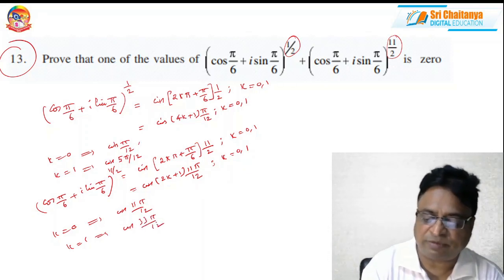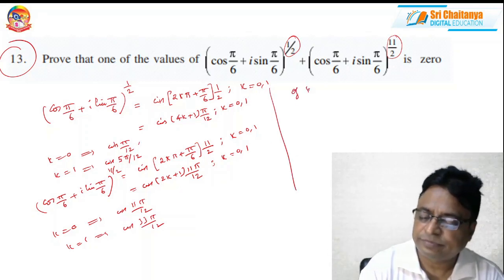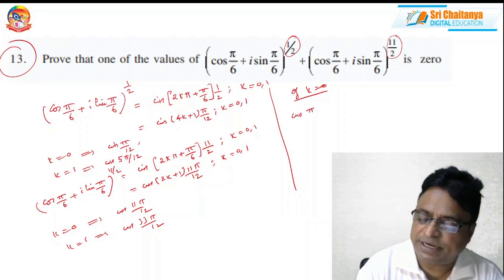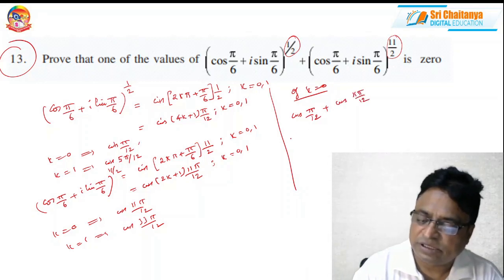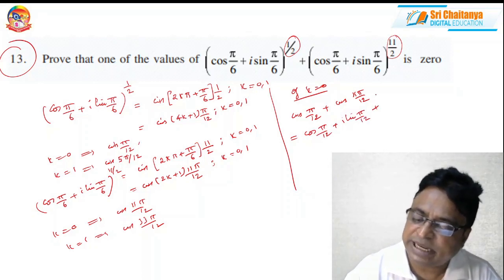One of the values is 0. Sum of one of the values means, suppose k equals 0, now I am adding cis pi by 12 plus cis 11 pi by 12. This is nothing but cos pi by 12 plus i sin pi by 12, plus cos 11 pi by 12 plus i sin 11 pi by 12.